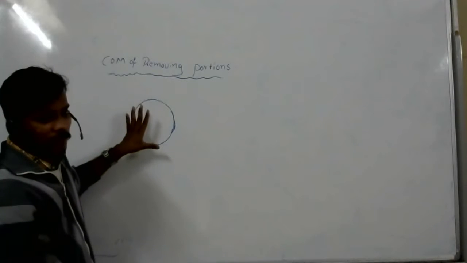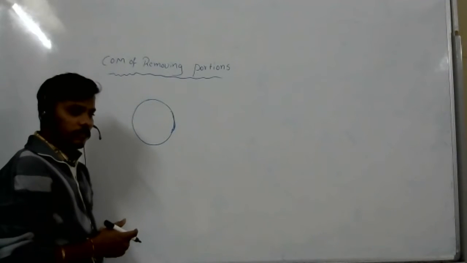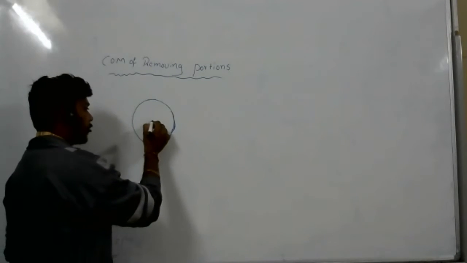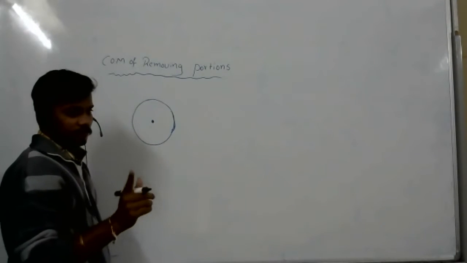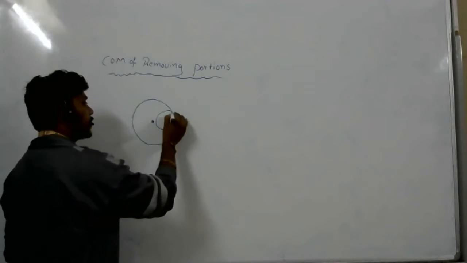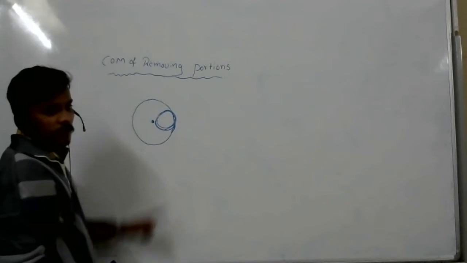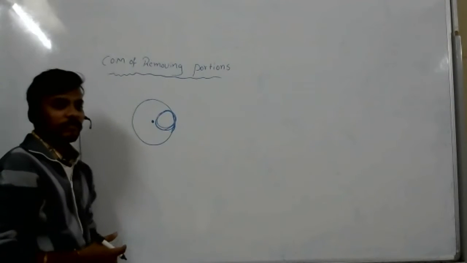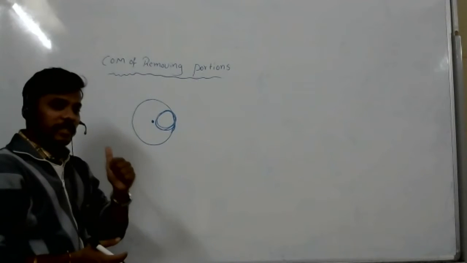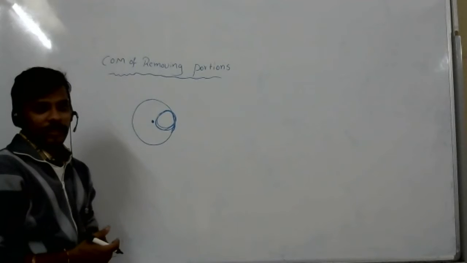It is a sphere, and its center of mass is at the geometric center. Now if I remove one small sphere from this, will the center of mass stay in the same place? No, right?